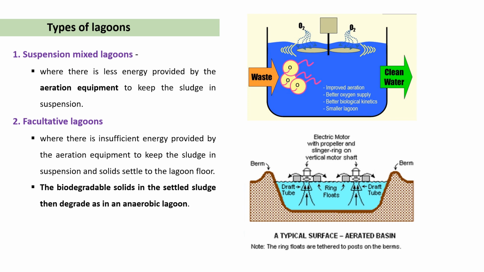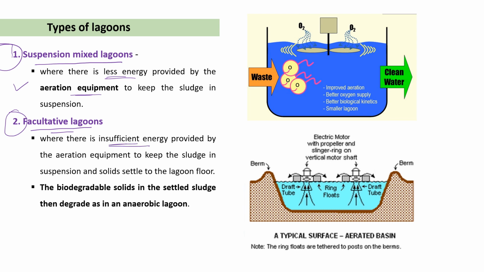Basically there are two types of lagoons. First one is the suspension mixed lagoon, and the second one is the facultative lagoon. Okay, in the suspension mixed lagoon, less energy is provided by the aeration equipment, and in facultative lagoons, insufficient energy is provided.